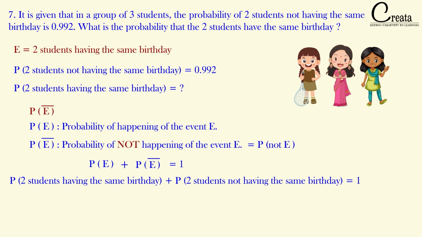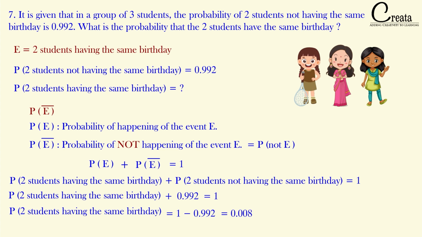Yes, we can use the fundamental and we can say so. One condition is given, that is 0.992, the probability of 2 students not having the same birthday. Let's put the value. We got our answer as 0.008. Again, a simple question based on the direct formula. Let's move to the next question.